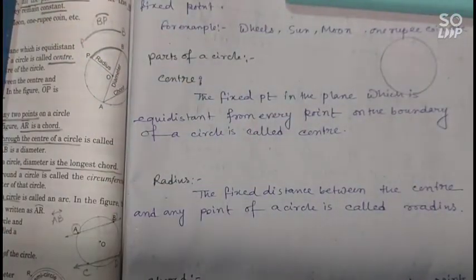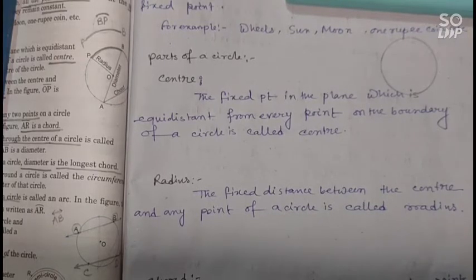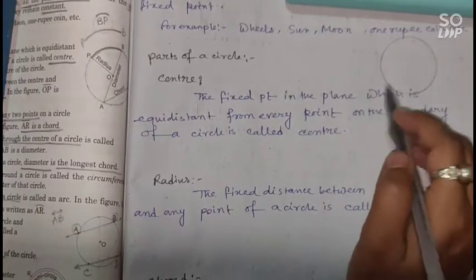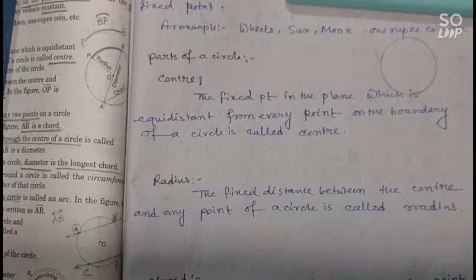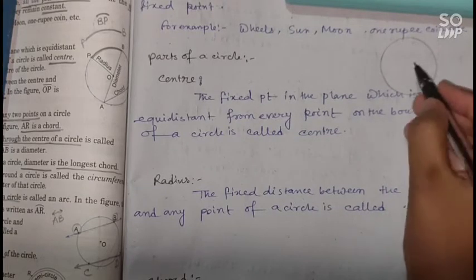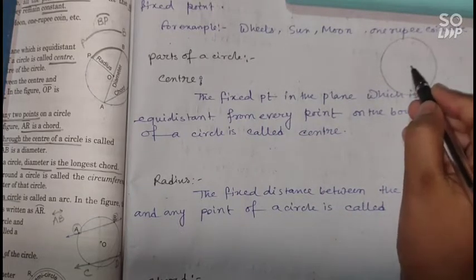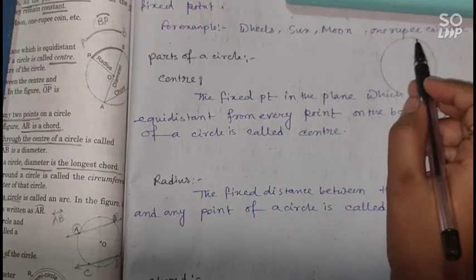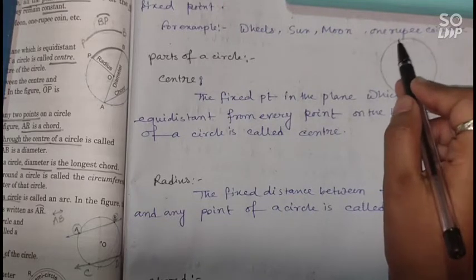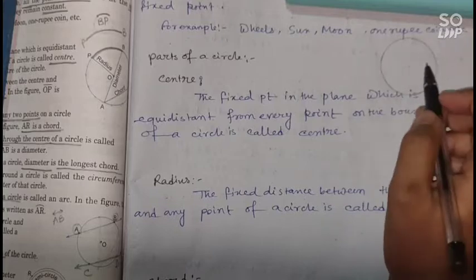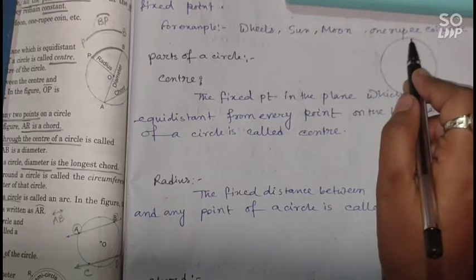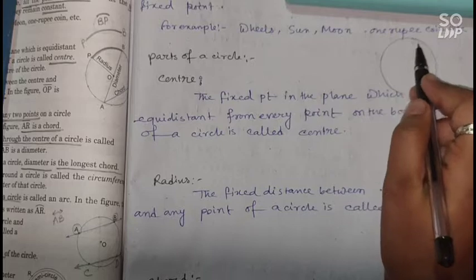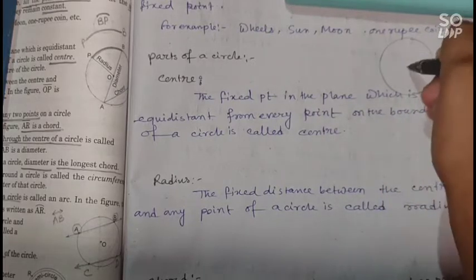So you can see here a circle, and in this circle, this fixed point is equidistant from every point on the boundary of the circle. This is the boundary of a circle. So every point on the boundary of a circle is equidistant from this fixed point.